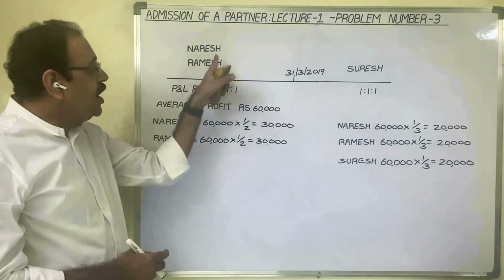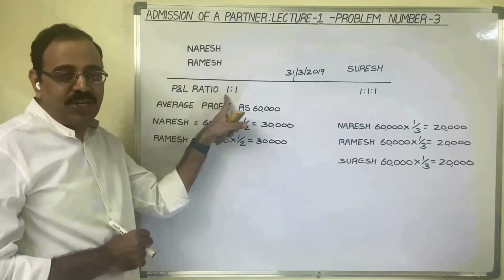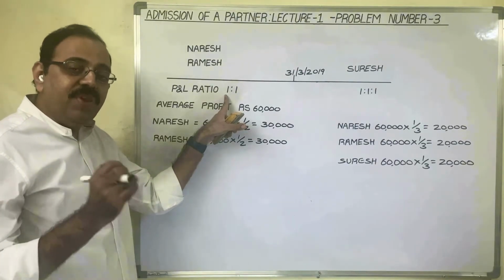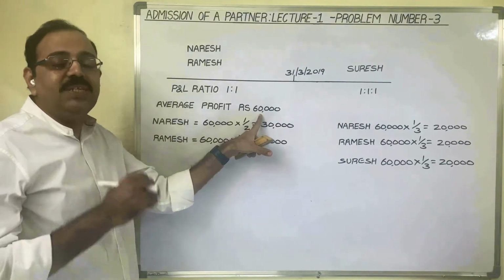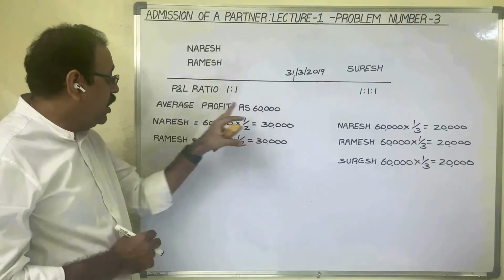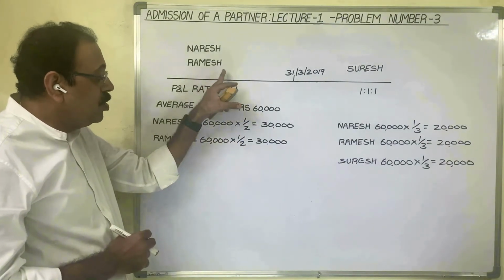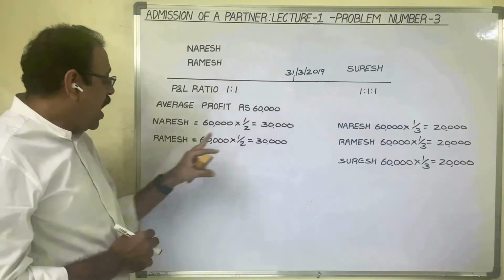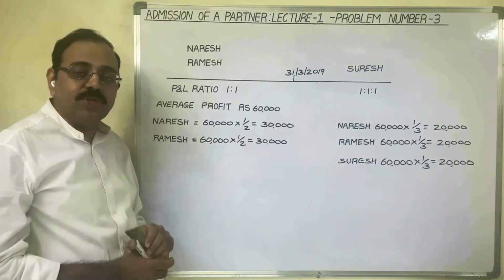Assume that Naresh and Ramesh are sharing profits and losses in 1:1 ratio, and every year they are able to earn an average profit of 60,000 rupees. Then out of the 60,000, Naresh's share is 60,000 into 1 by 2, which is 30,000, and Ramesh's share is 60,000 into 1 by 2, 30,000 rupees.